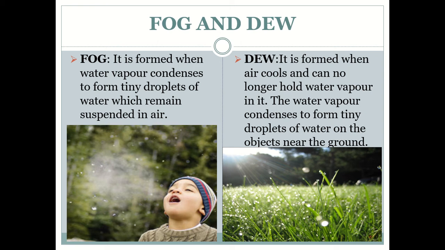During very cold winter mornings, outside our house, on the grass or the things which are present outside the house, we see small droplets of water. This is called dew. It is formed when air cools and can no longer hold water vapor in it. The water vapor condenses to form tiny droplets of water on the objects near the ground.